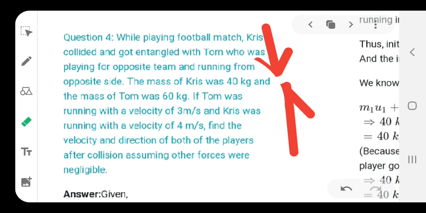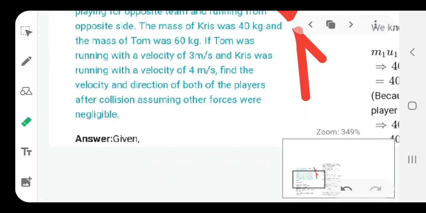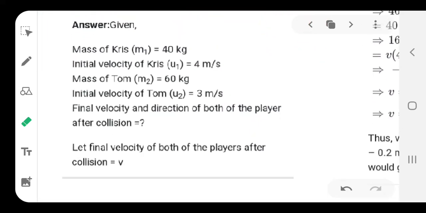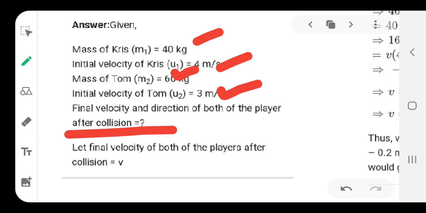So make sure two boys are playing, their mass is given, they are moving with different velocities, and they ask what happens when the collision takes place and what is the velocity and direction after that. Now after putting all the data, as I have told you, you have the mass here and initial velocity here for boy number 1, then for boy number 2, Tom, we have both the data given, and the final velocity and direction of both the players after collision is to be calculated.